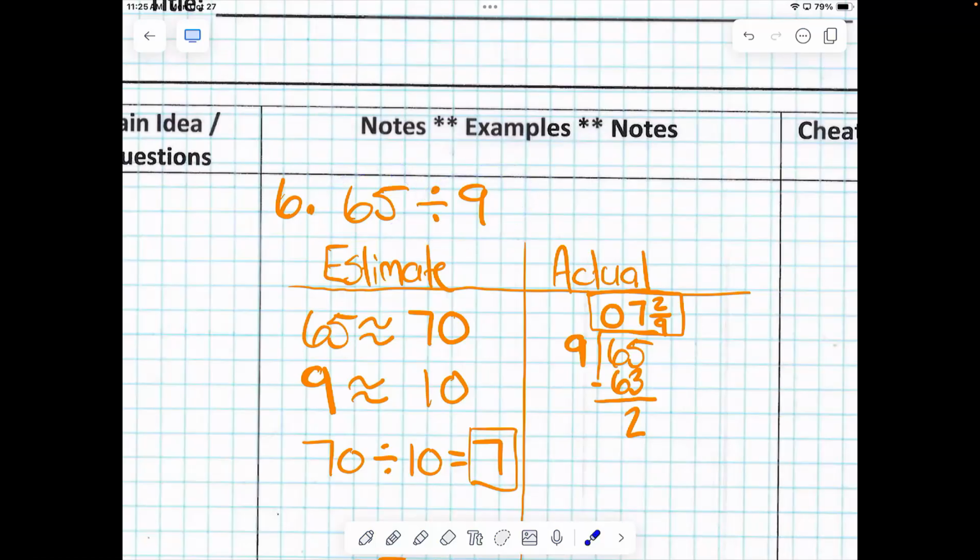with each other. Kids were telling me, hey, let's change 65. So what's that mean? Let's change 65 so it's about 70, because that's pretty close. And let's change 9 so it's about 10. Can you do 70 divided by 10 in your brain? What is it? 7. Is your estimate pretty darn close to your actual? Yeah, that must mean we're on the right track for both.